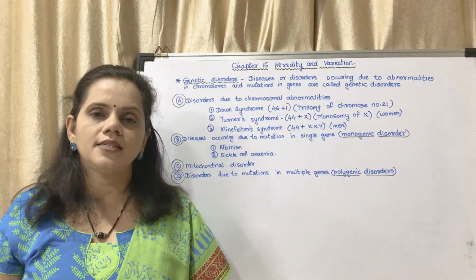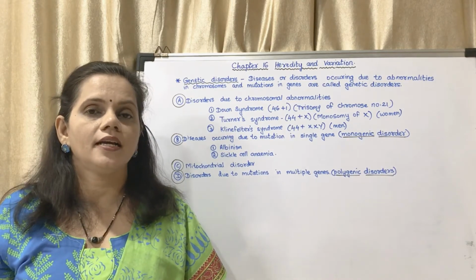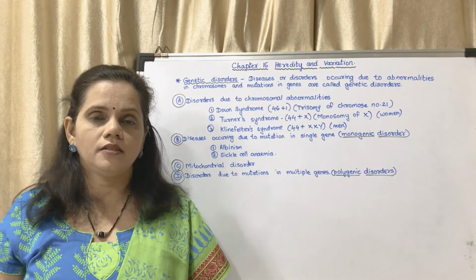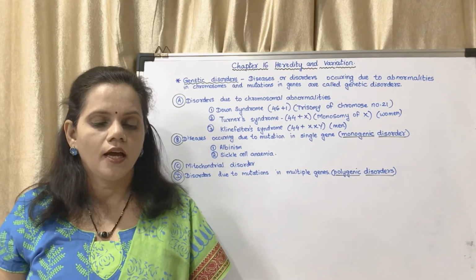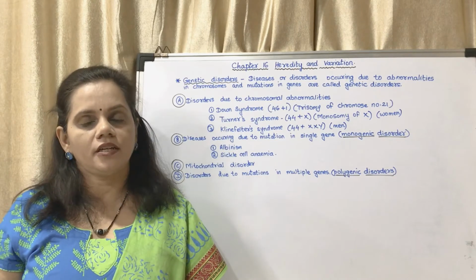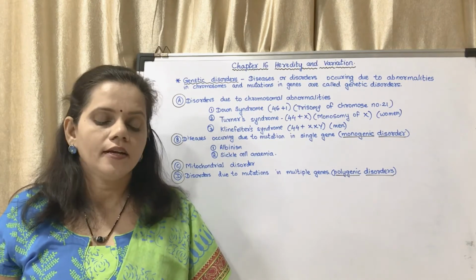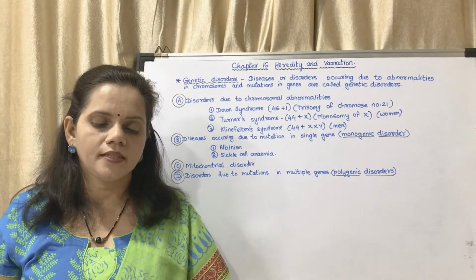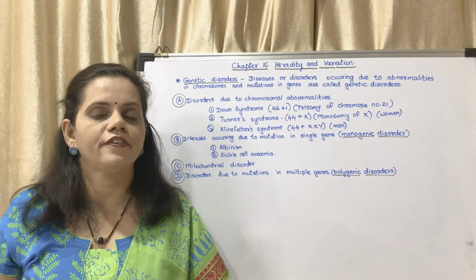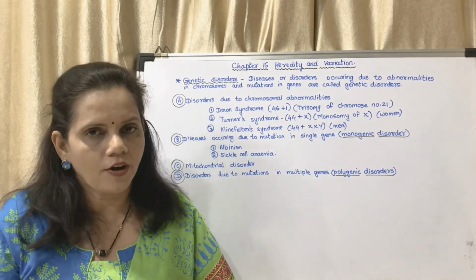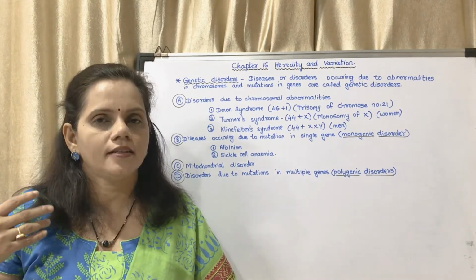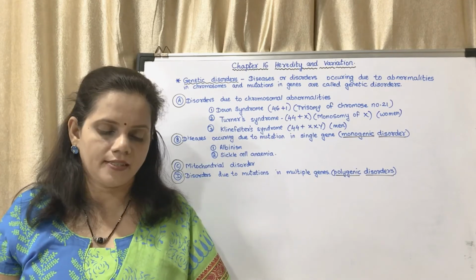If the man is capital A S, that means he is a carrier, having one defective gene, or the woman is having one defective gene, then 50% of progeny will be normal and 50% will be carriers.